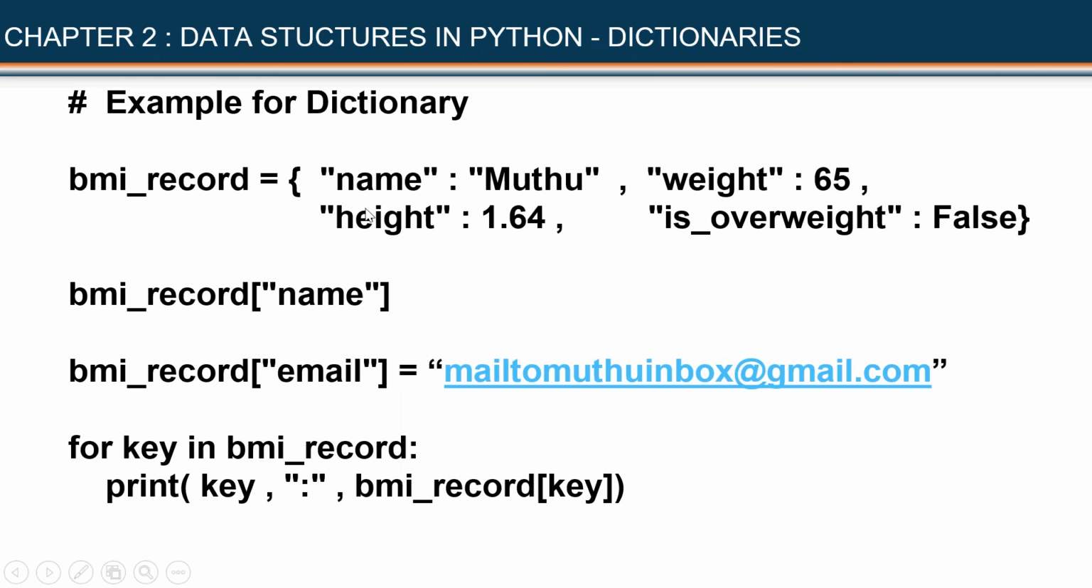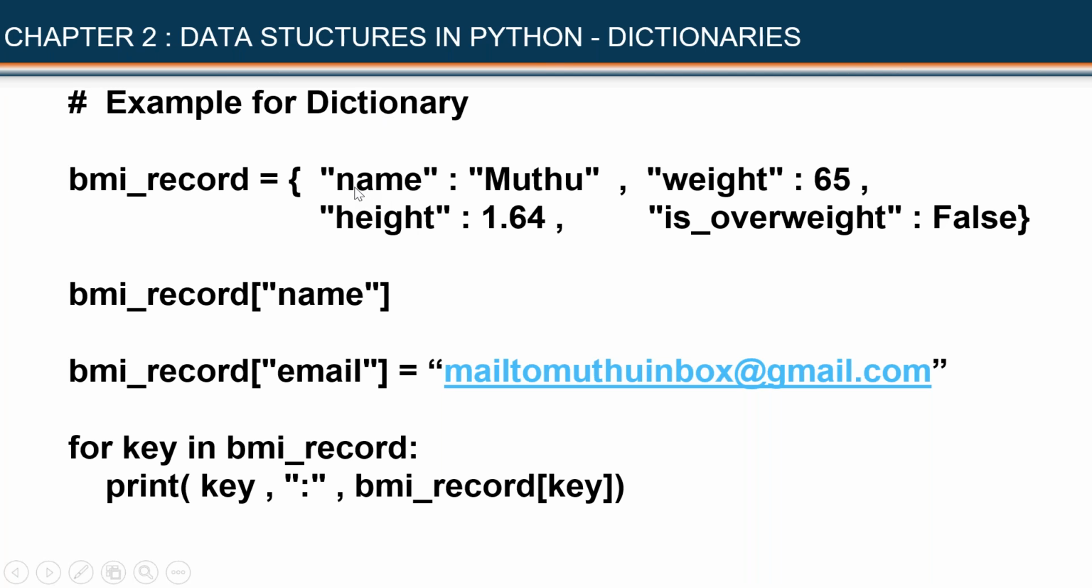Let us have a look at this example. I want to store all the details about myself. My name is Muthu. My weight is 65 kilograms. My height is 1.64 meters. And am I suffering from overweight problem? No. So I want to store all these details as a collection: my name, my weight, my height, and overweight status. In such a situation, I have to get the help of dictionary.